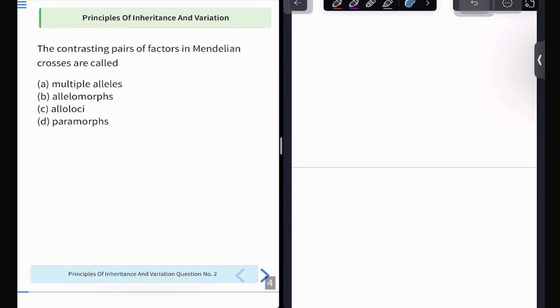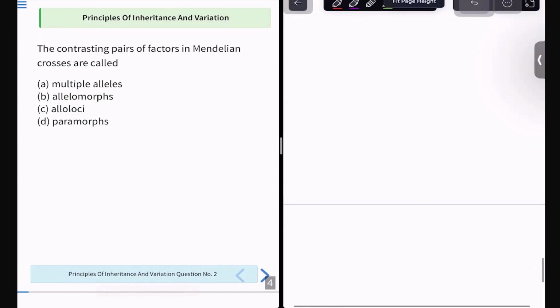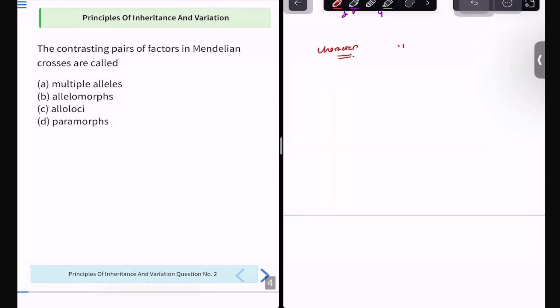So what are these contrasting pair of factors? Let us just see. When you're reading Mendel's theory, always remember the number 7 is very important for Mendel. I think number 7 is very lucky for Mendel. I don't know why, but it is so. Mendel took some characters, set some dominant traits for them, and some recessive traits for them.